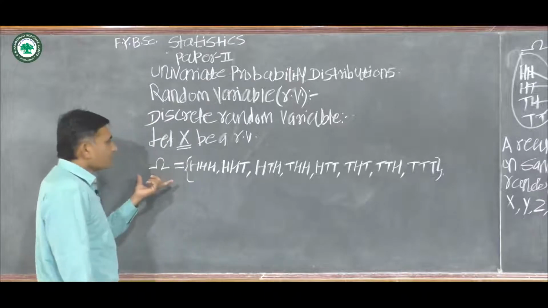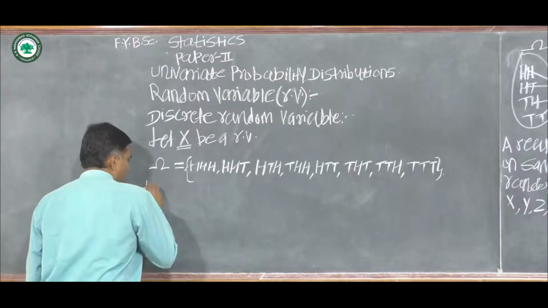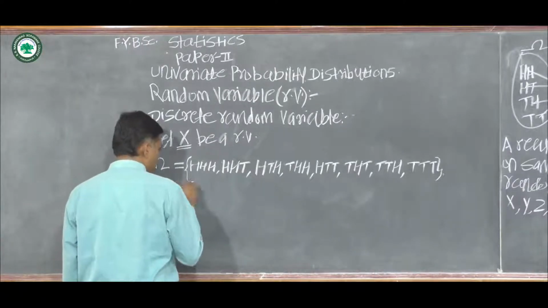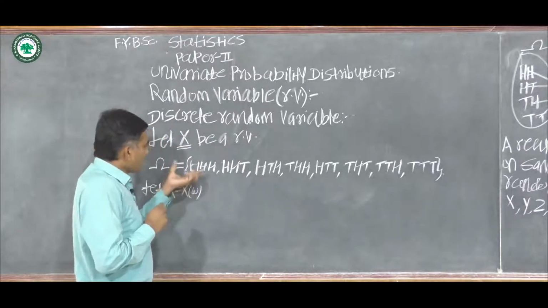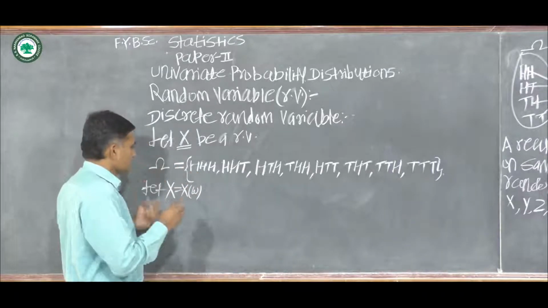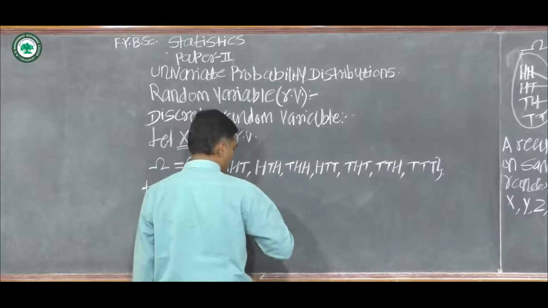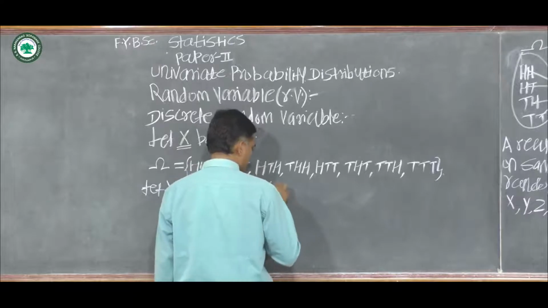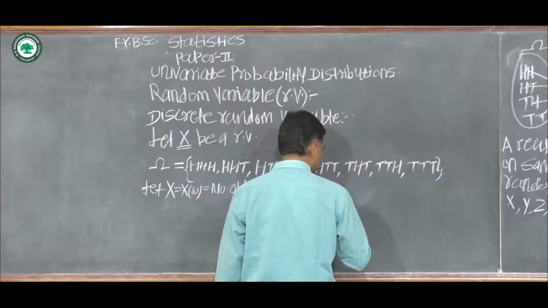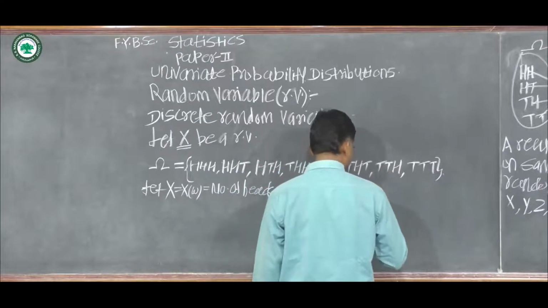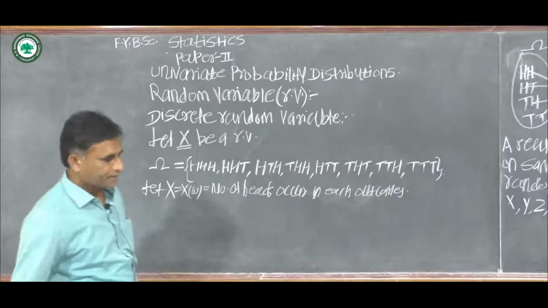Now we define one function on this sample space. Let X equal to X of omega, where omega is an outcome in this sample space, equal to the number of heads that occur in each outcome.